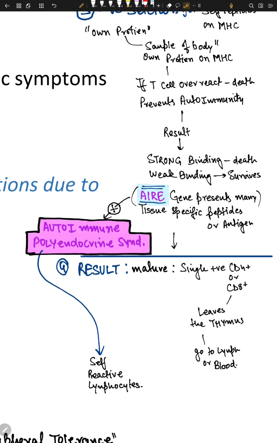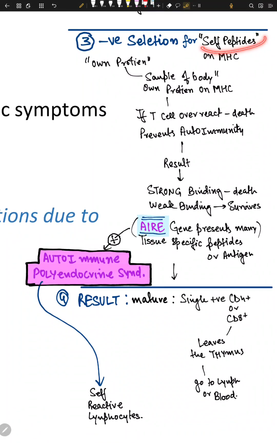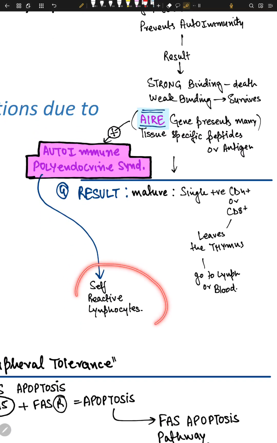If you have any sort of mutation in this AIRE gene, you'll have something called autoimmune polyendocrine syndrome, because these self peptides are taken from the endocrine system of the body. And this is a self-reactive lymphocyte attacking the endocrine system of your body, right?